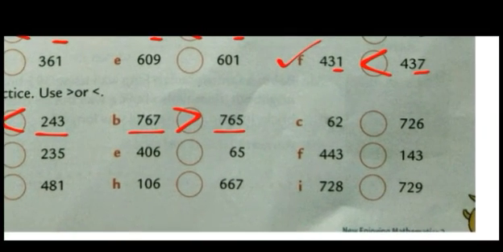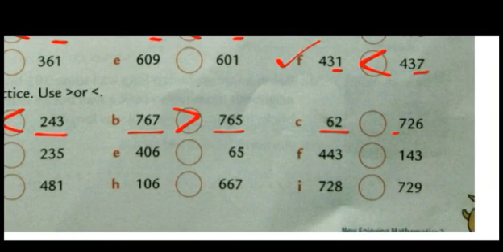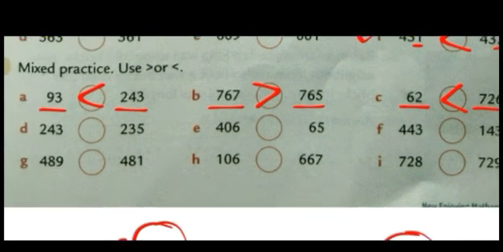So see one more. Here 2 digits are there. Here 3 digits. It's very easy. 3 digits is greater than 2 digits. Now see this one.